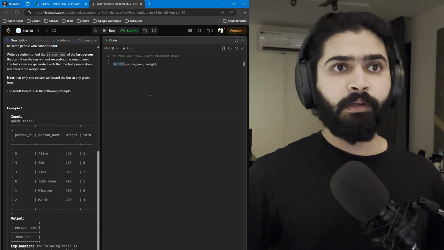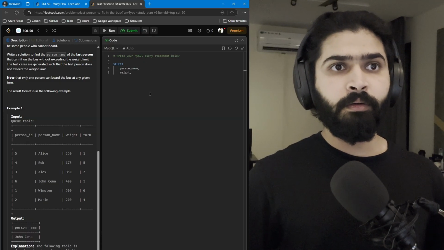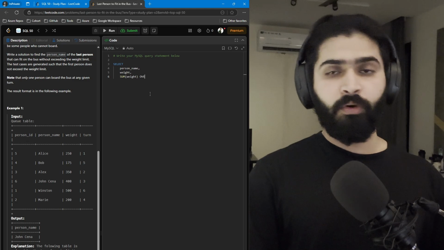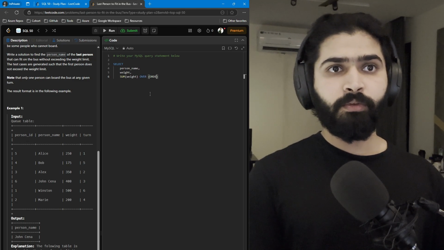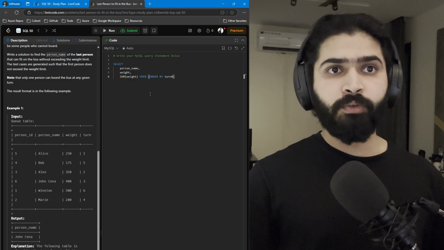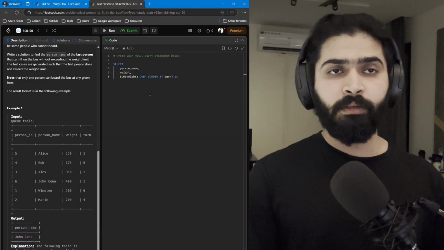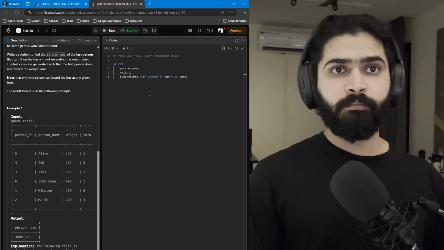So let me take weight, and here we'll use the OVER clause with a window function. We can use ORDER BY, and we have to order by turn. We are just summing the weight, and I can give it the name cumulative_weight.